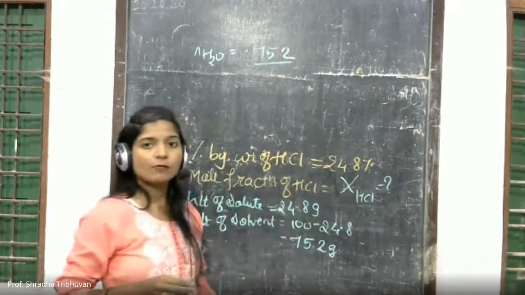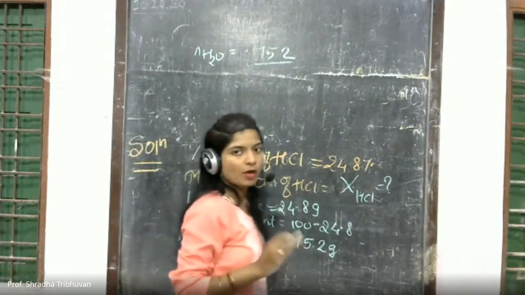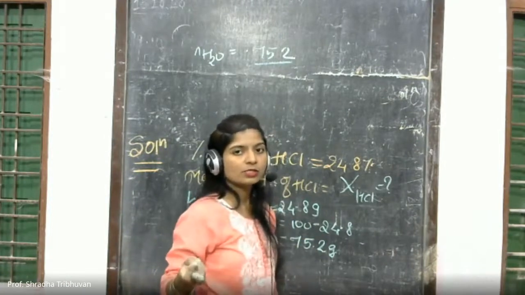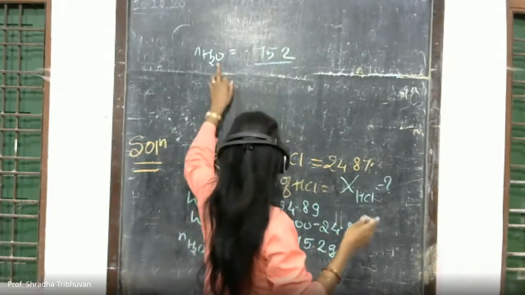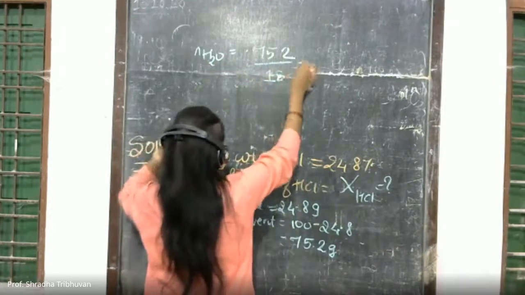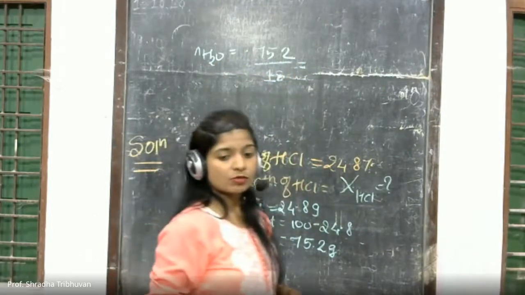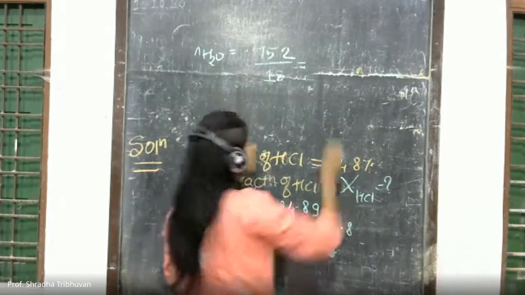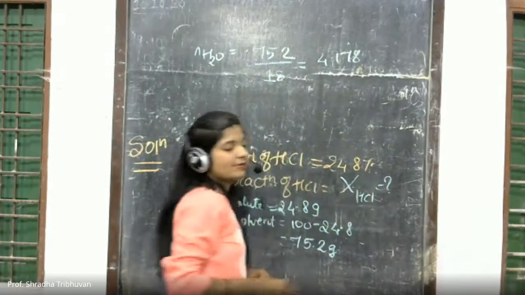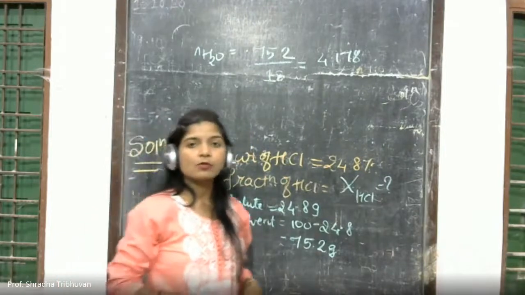The molar mass of water, H2O, is 2 times 1 for hydrogen plus oxygen, so that is 18. This answer comes out to be 4.178 moles. This is the number of moles of water.